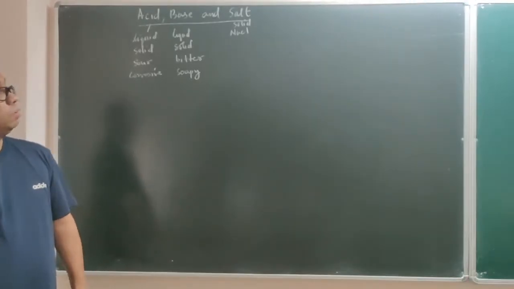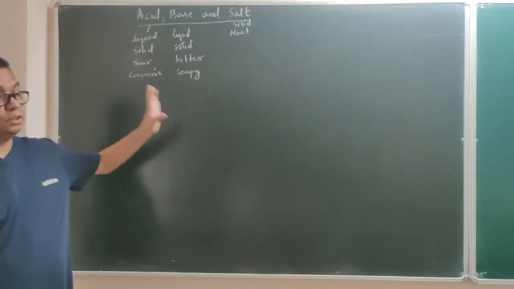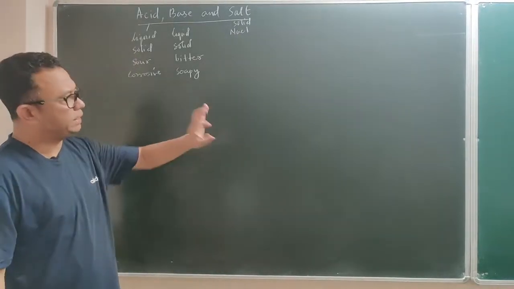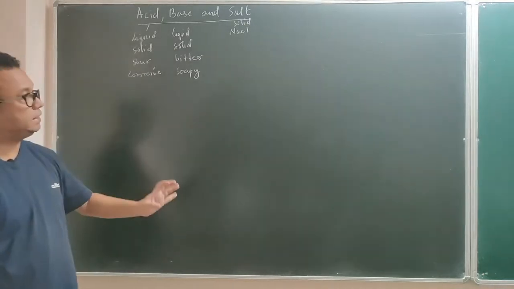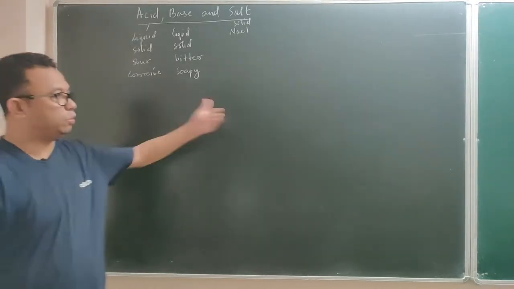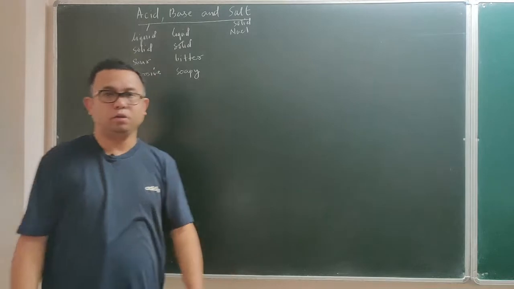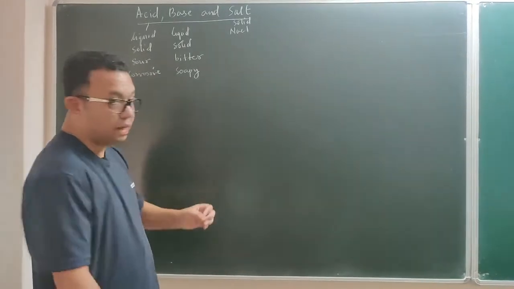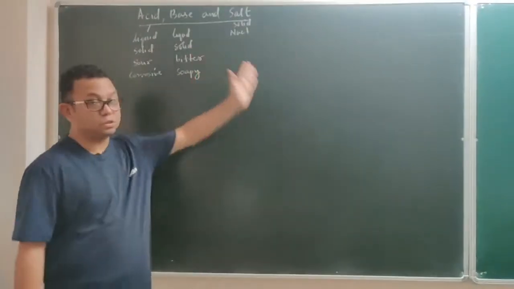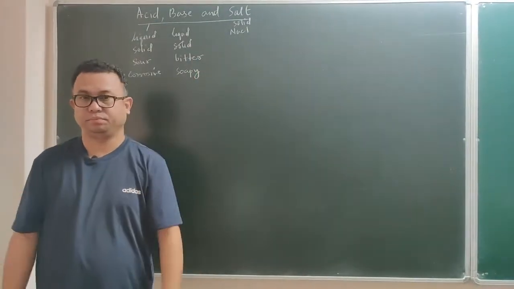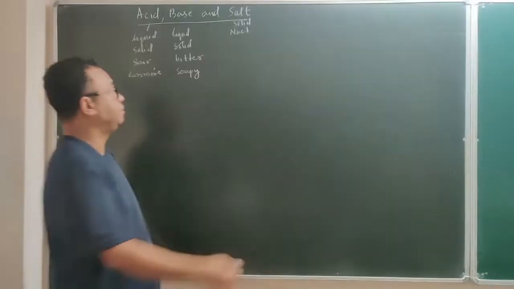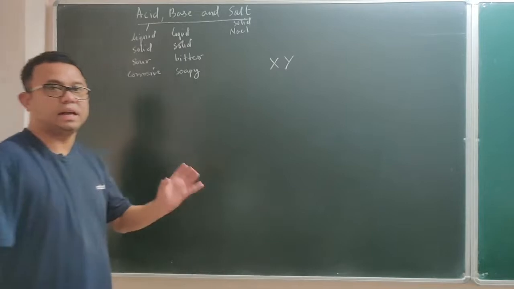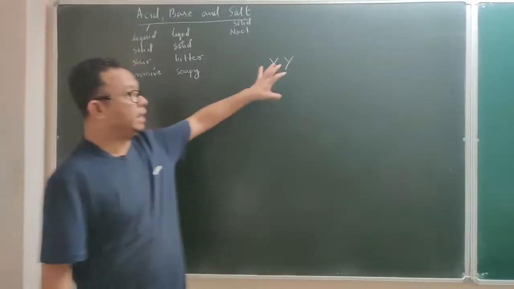Now when we talk about acid, base and salt, what is the proper way in which you can recognize an acid, base or salt? I'll give you a simple technique for remembering how to recognize them by looking at a formula. If I am writing one formula, how do you recognize whether it is an acid or a base? Now see the simple technique. Every compound, whether it is an acid, base or salt, consists of two parts, the cationic part and the anionic part. So I am taking X as the cationic part and Y as the anionic part.